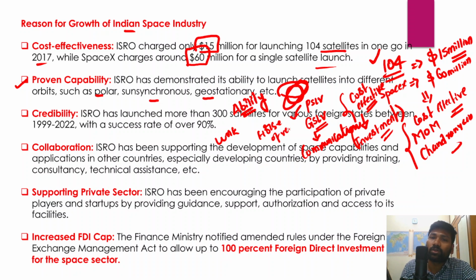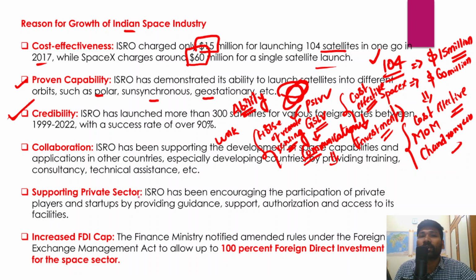It is being used for remote sensing, launching remote sensing satellites. So ISRO has time and again proved its ability to launch satellites into different orbits, and ISRO is indeed successful in launching satellites into all these different orbits. And similarly, we should also talk about the credibility of ISRO when it comes to launching satellites. It is not just about launching satellites, it is also about the planetary missions as well.